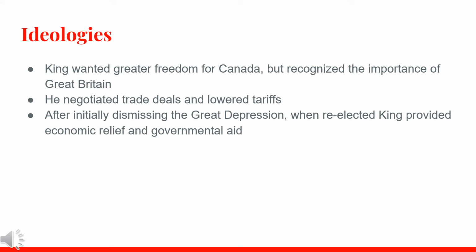Ideologies. King wanted greater freedom for Canada, but recognized the importance of Great Britain. He negotiated trade deals and lowered tariffs. He negotiated deals with the US and Britain. After initially dismissing the Great Depression, when re-elected, King provided economic relief and governmental aid.